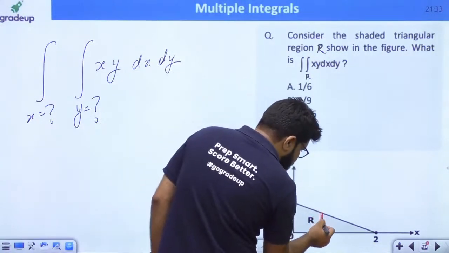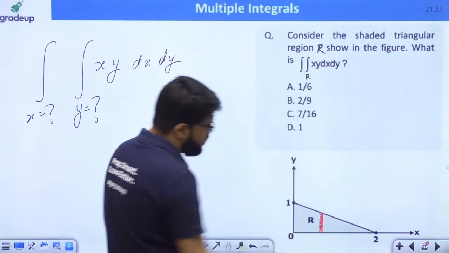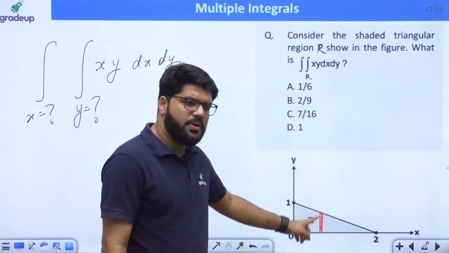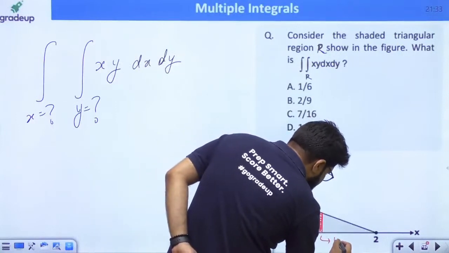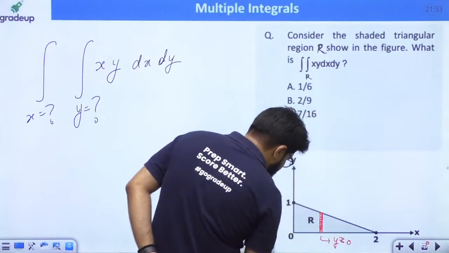You can take a vertical strip or a horizontal strip. Suppose I take a vertical strip. What are the limits of this vertical strip? This is y equal to 0 because this is on the x-axis. So this is y equal to 0.